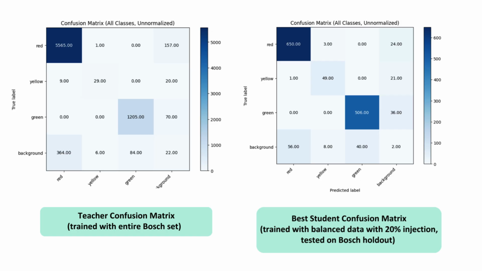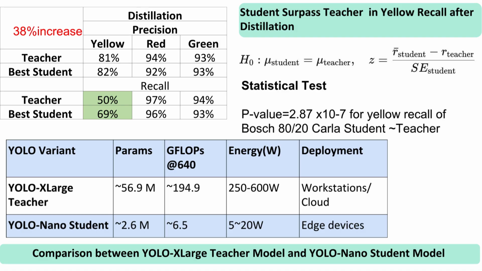And the road model distillation method corrected the yellow light blind spot much higher for the student model. There is a 19% increase in recall between the teacher and student model without significant decrease in red or green light recall. And the selected student model size and performance makes it much more suitable for edge deployment. And also, the p value was statistically significant.